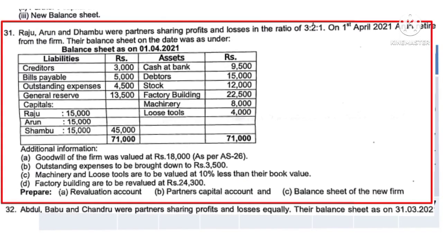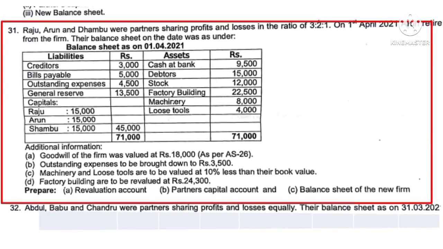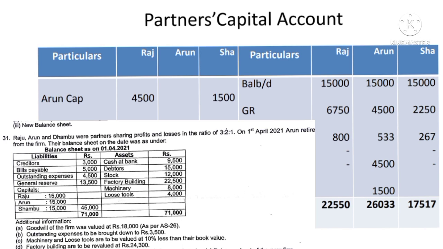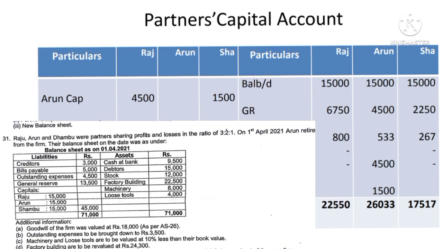Now question number 31 is on the retirement. Here also you have to prepare the revaluation account, partners capital account, and balance sheet. First we shall see the partners capital account. In the partners capital account, you record the opening balance of the partners. All partners are the old partners here.